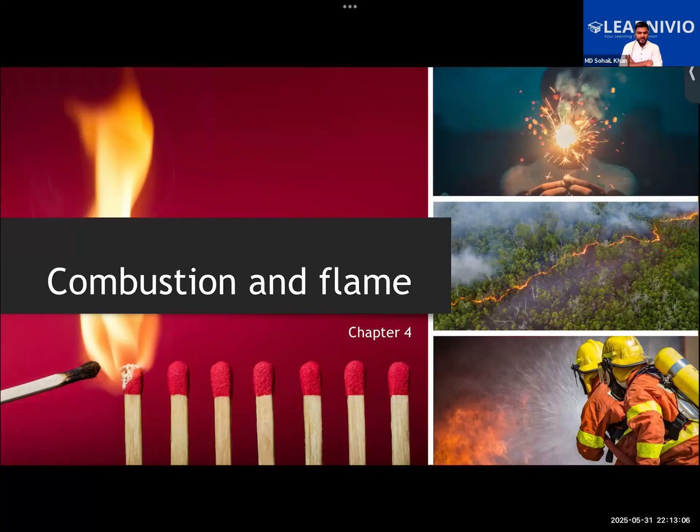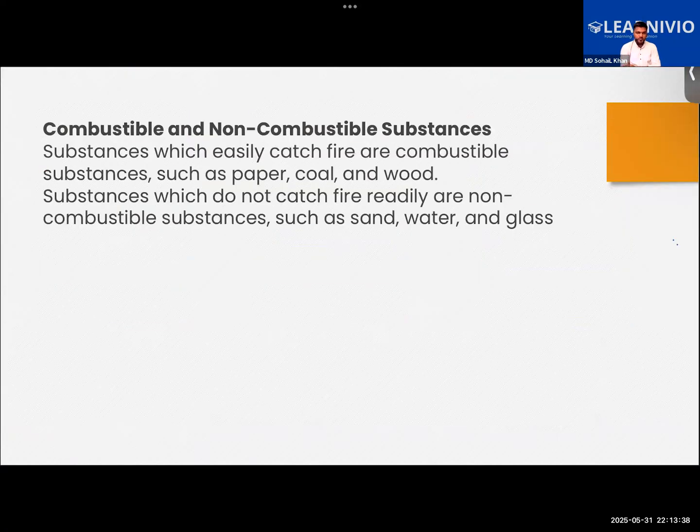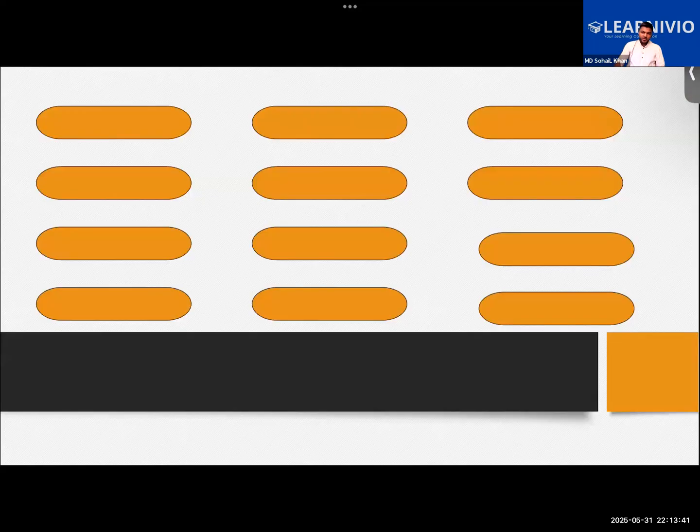So you tell me, if a given substance reacts with oxygen to give out heat, and it may give out light in some cases, isn't respiration also an example of combustion? Think about it. Because there also food is reacting slowly with oxygen, and in the process it releases some amount of heat, right? Yes or no, tell me. Yes. Okay, so we'll be learning about all these things in the class. Yes, sir. Good. Okay, that's the thing.